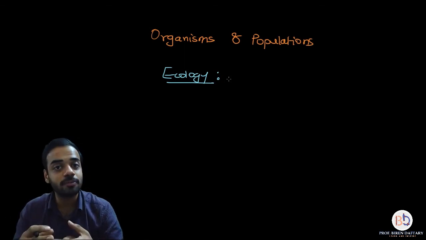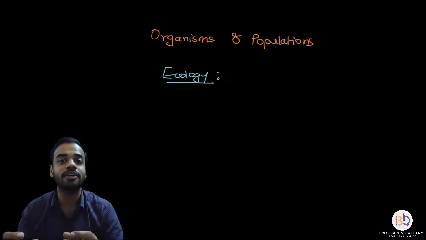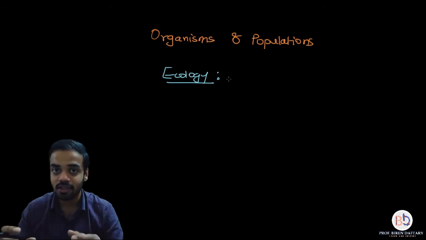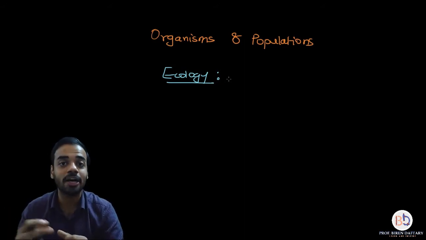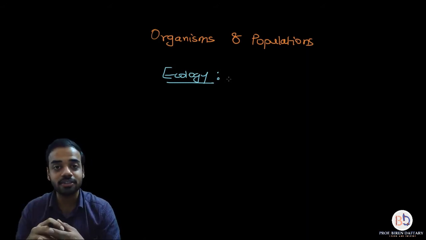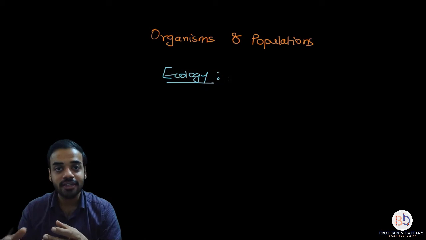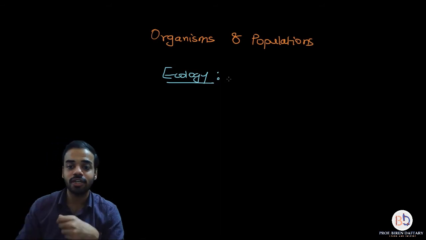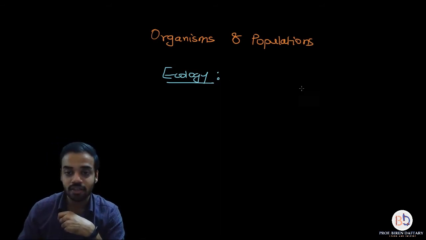So the first type of interaction is a biotic type of interaction, wherein there is an interaction between two living organisms. The second interaction is an abiotic type of interaction, wherein an organism, which is a biotic thing, is reacting with a non-living thing, which is an abiotic environment. Okay, so let me write down the definition over here.